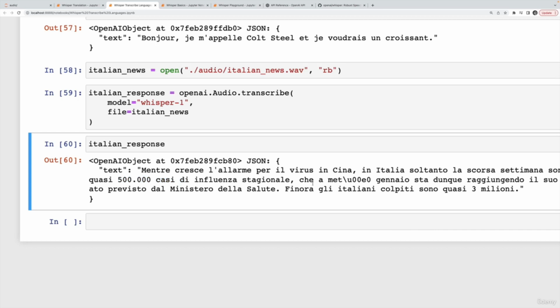In the next video, we'll see how to translate using Whisper. But that's really all there is to getting transcriptions. You don't even specify what language your audio file is. Although I believe if it is ever having trouble figuring out the language, then it's probably not going to give you a good transcription. But you could try guiding it by using the prompt attribute and steer it and say, hey, here's a conversation in Cantonese or something, if it was struggling to figure that out. Okay? So next I'll talk about translation.